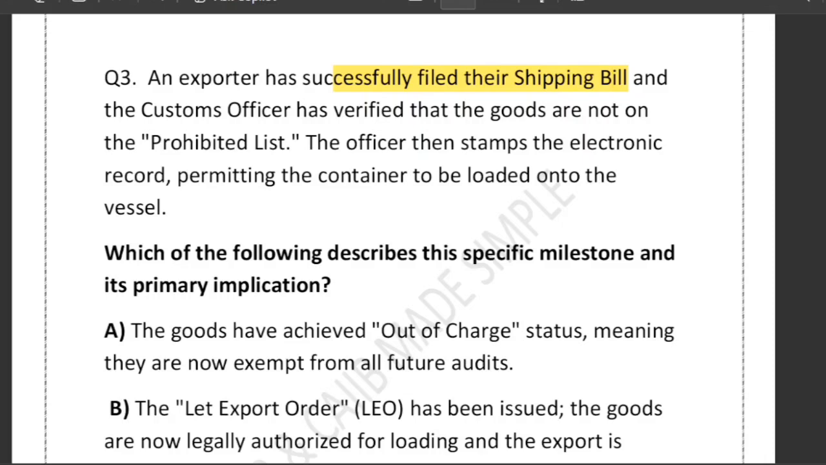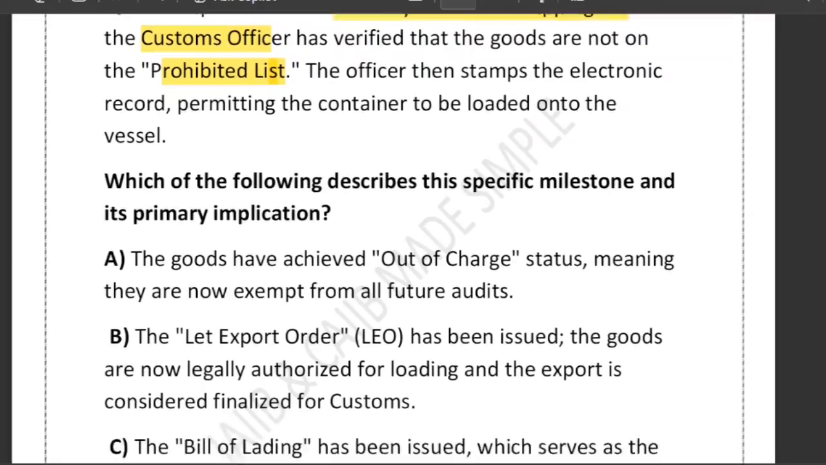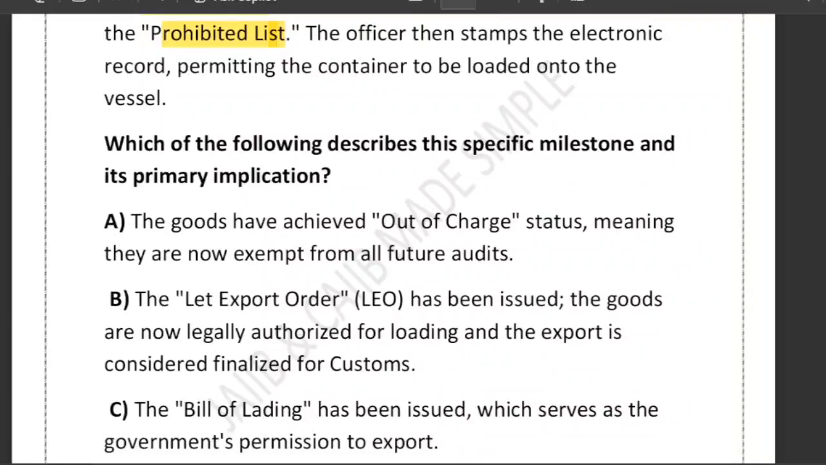Now what happened? The customs officer checked the details and confirmed that the goods are not in the prohibited list. All export declarations are proper. So obviously, this verification is a regular check, and customs ensures legality, not commercial viability. The officer then stamped the electronic record permitting the container to be loaded onto the vessel.